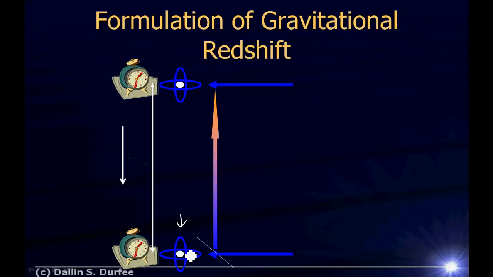And they double check everything. They say, you know, everything's fine. If the person up here sends a laser beam down, it will get blue shifted. And they will look at this light and say, no, your clock is running too fast. The real answer is gravity affects time. So if I have an atomic clock on the Earth and an atomic clock up in space, the person up in space will perceive that the atomic clock on the Earth is running too slow. Whereas the person on the Earth will perceive that the atomic clock up in space is running too fast. So gravity slows time down.